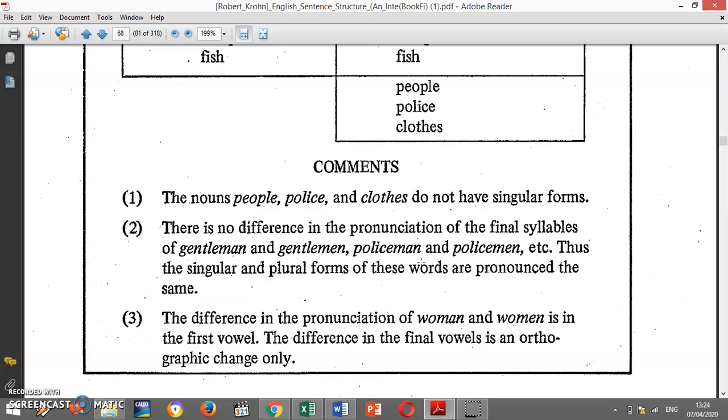And then the difference in the pronunciation of woman and women is in the first vowel. Jadi perubahan cara bacanya itu ada di sini dan di sini. Yang ini menjadi woman, yang ini jadinya women. Jadi di vowel pertama saja yang berubah. And then the difference in the final vowel is an orthographic change only. Jadi untuk perubahan di akhir ini dia hanya berubah hurufnya saja. Jadi untuk cara bacanya tidak berubah, sama seperti di nomor 2 tadi untuk policeman, policewoman, and so on.